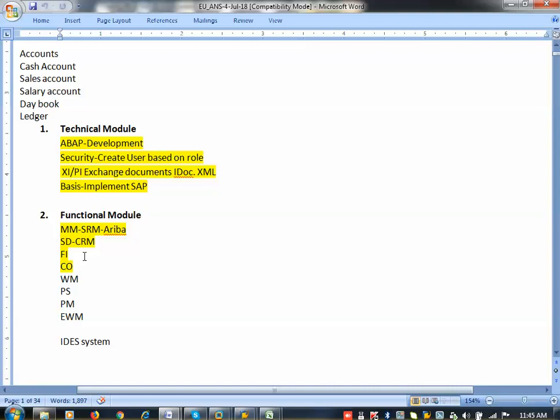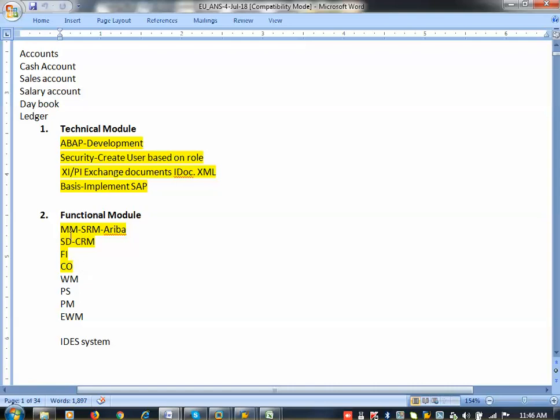When you come to a company, these are all the departments available. Now here CO means controlling. Whatever purchases you do, whatever sales you do, it will be controlled by a person. That is called the finance control department. Okay, so now if you want to purchase, my father will always say you can expense only 1000 rupees per day or 500 rupees per day. That pocket money will be given to me during my studies. Okay, then I can expense. That control will be done by a person. That department is called the controlling department.